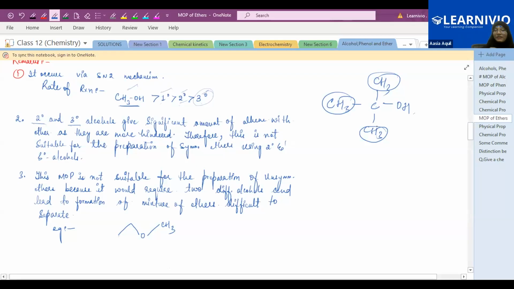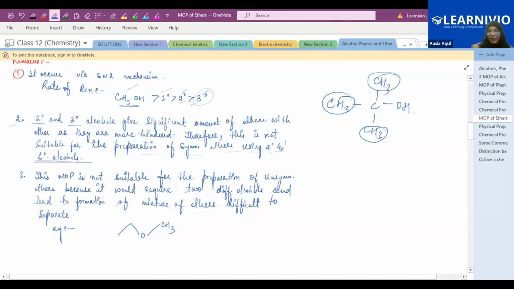The reason is the presence of more methyl groups, which hinder the attack of nucleophile, which hinders the substitution reaction, right? So you will get ether as well as alkene when you take secondary as well as tertiary alcohol. So see this point. Therefore, this is not suitable for the preparation of symmetrical ethers using secondary and tertiary alcohols. This point is very important.